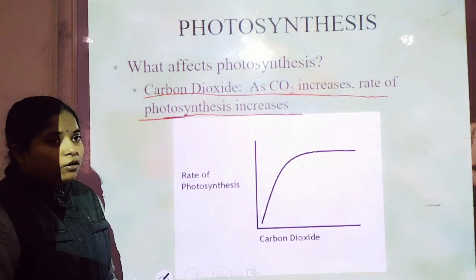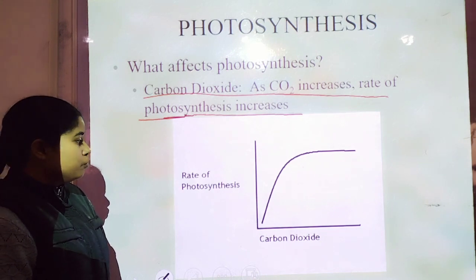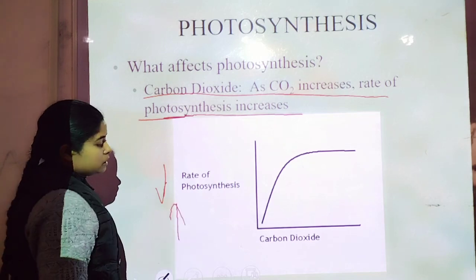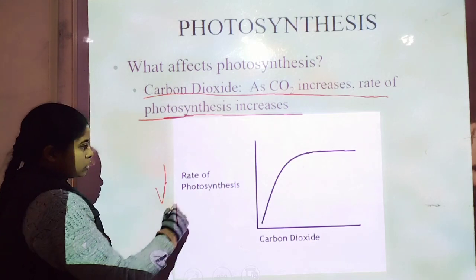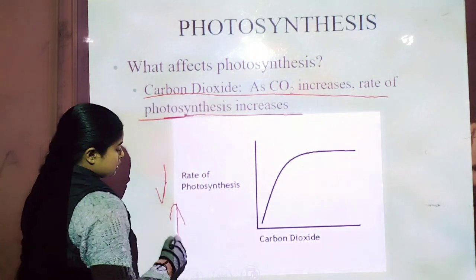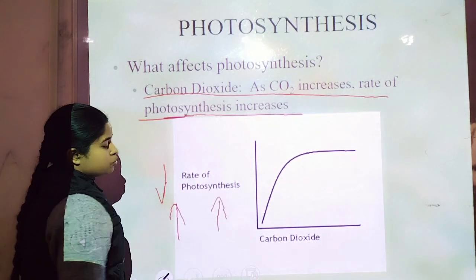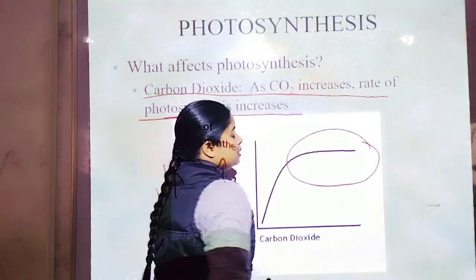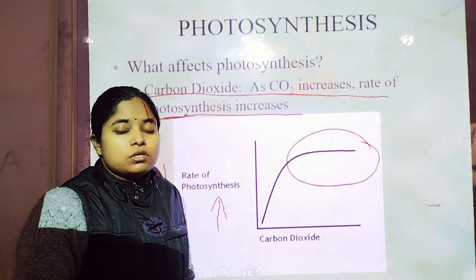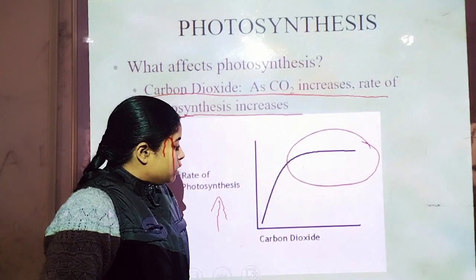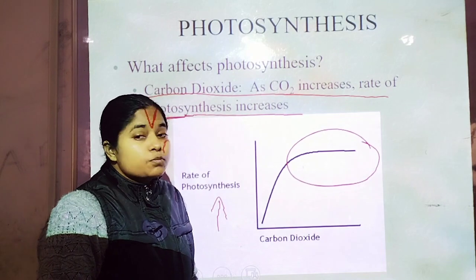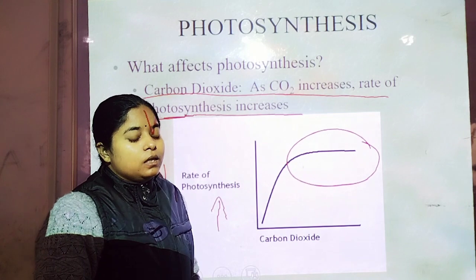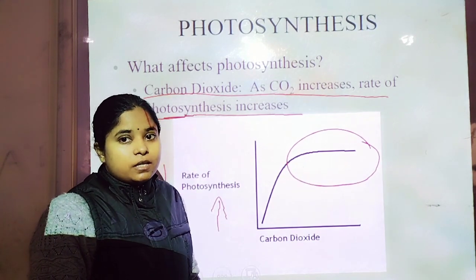When the amount of carbon dioxide is reduced, the photosynthesis rate decreases. But if carbon dioxide increases, the rate of photosynthesis also increases, but up to a limit. After the limit, there is no further increase in photosynthesis, because ribulose bisphosphate is limited. As we discussed in the biomolecules chapter, enzyme and substrate reaction only takes place.